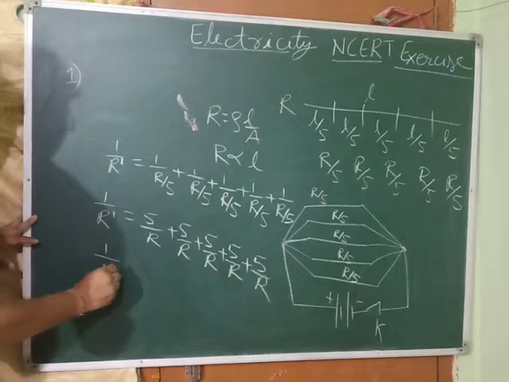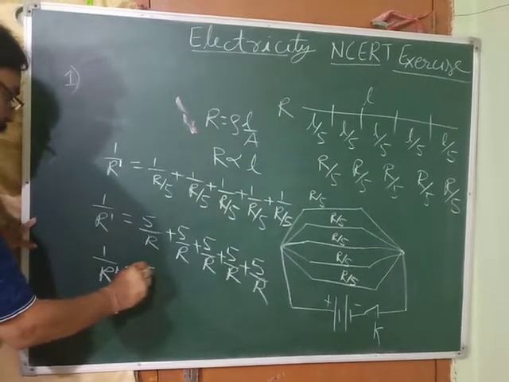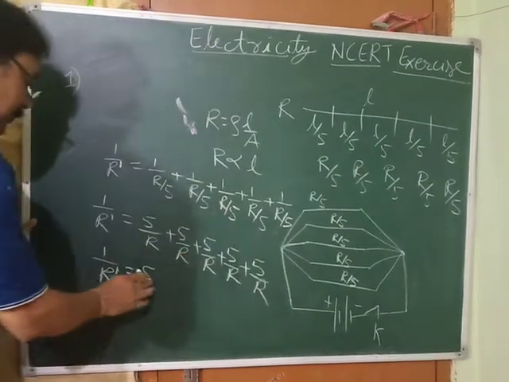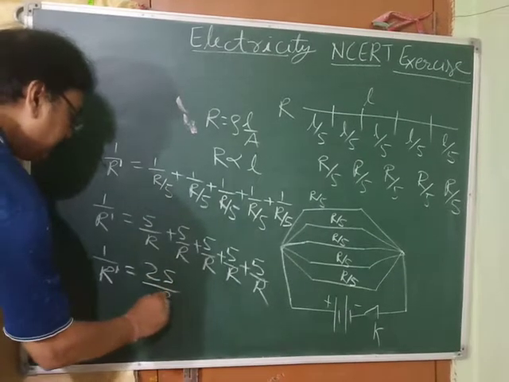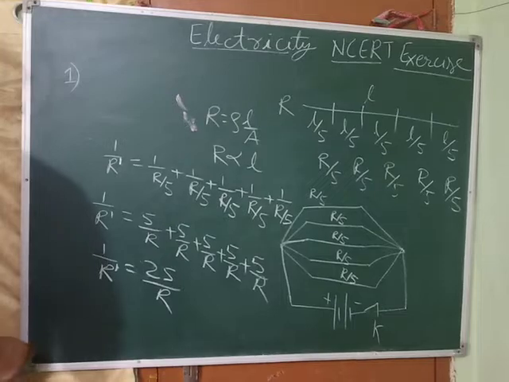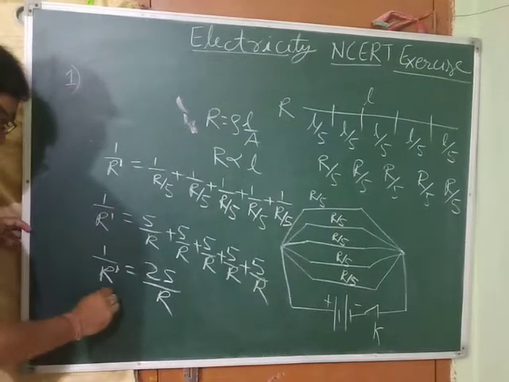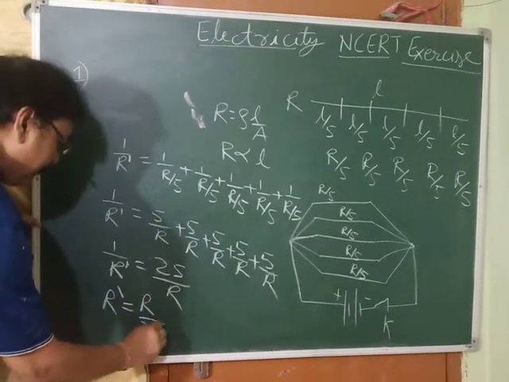So 1 by R dash, what do we get? We get 5 plus 5 plus 5 plus 5 plus 5, so we get 25 by R. Okay, that is there. If you want to find R dash, what can you do? You can just invert it. So you will get R dash is equal to R by 25.